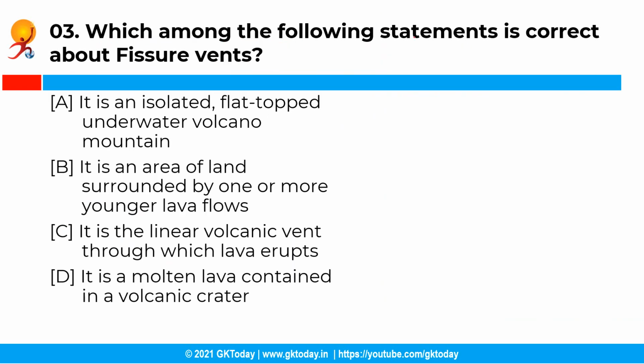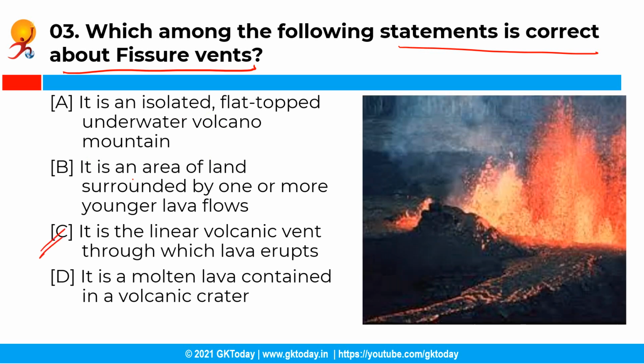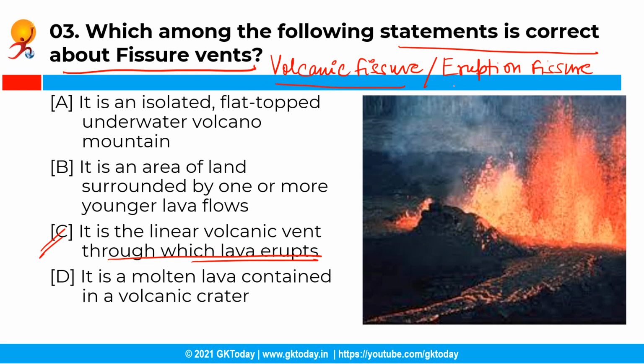Now the next question is, which among the following statements is correct about a fissure vent? So you have the following options and the correct answer is option C, that is, it is the linear volcanic vent through which lava erupts. See, it is also known as volcanic fissure or eruption fissure, and they are usually found along rifts and rift zones.